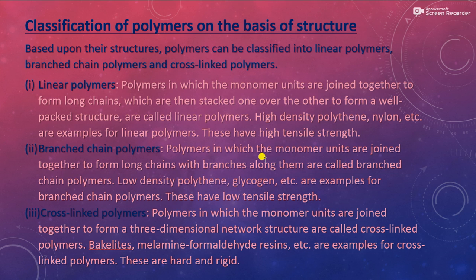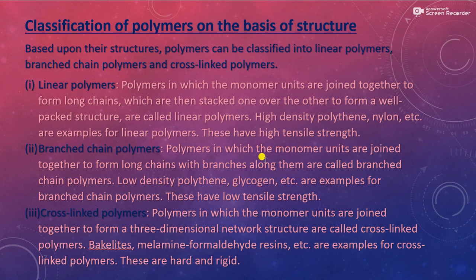The next type of polymer is branched chain polymers. The polymers in which the monomer units are joined together to form long chains with branches along them are called branched chain polymers. That is, the monomer units are joined to get a long chain, and the long chains have branches. These have low tensile strength. Low density polyethylene, glycogen, etc. are examples of branched chain polymers.